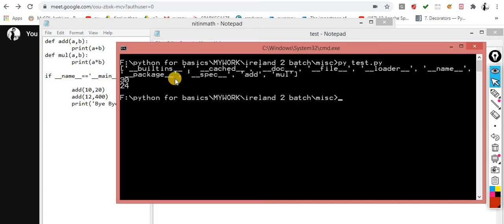This one is a package. Okay, the package name, what exactly is the package name for this one? So, the specification, and these are two functions. Now you can check it out, add and mul. Okay, so this returns you the list of whatever the special variables contain, defined automatically by Python itself.